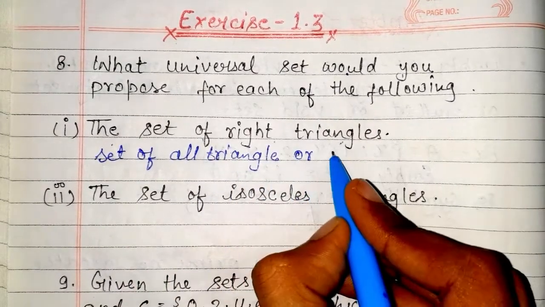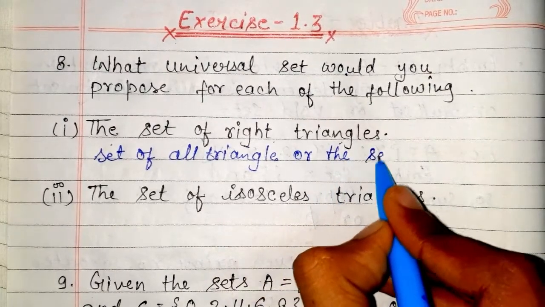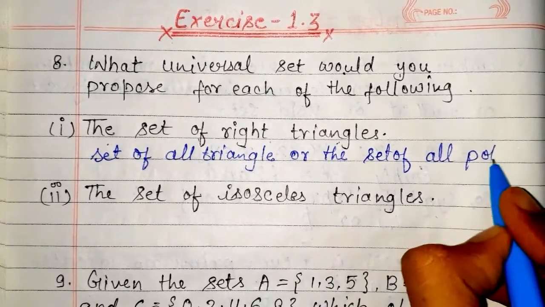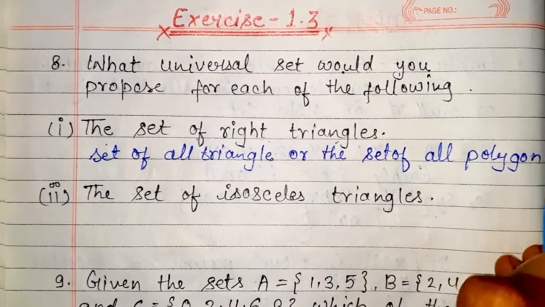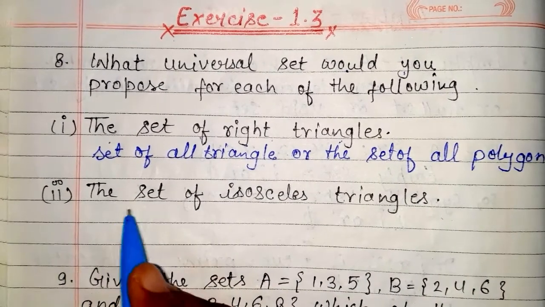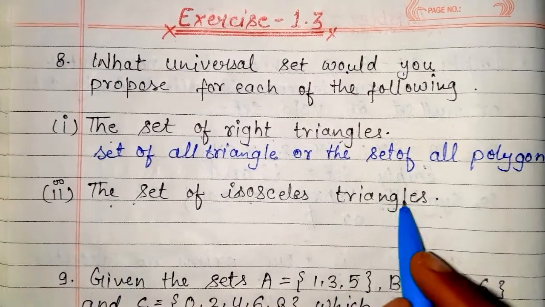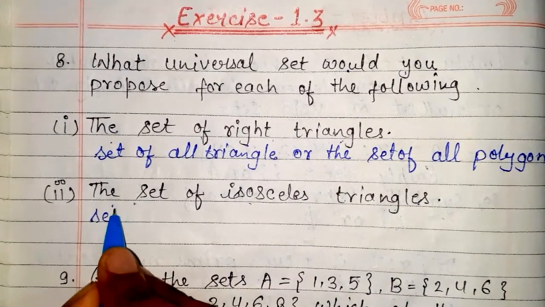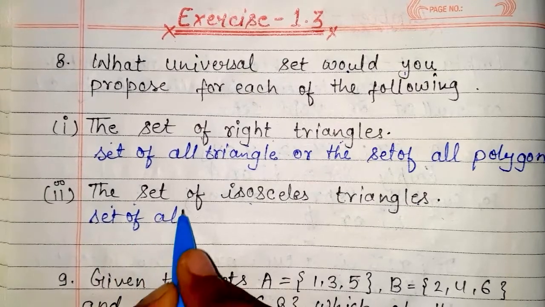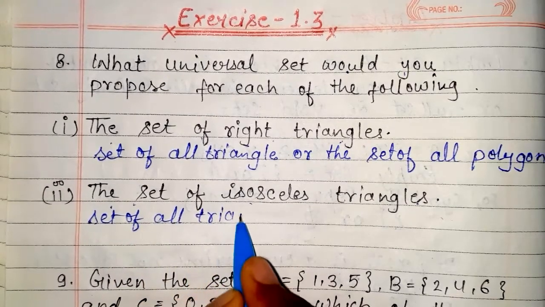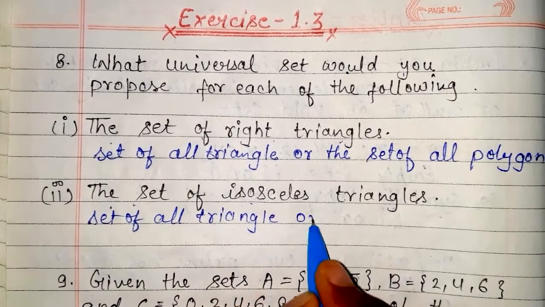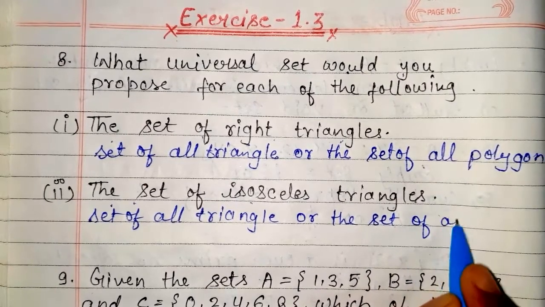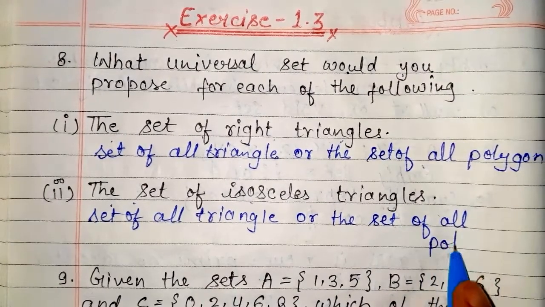और the set of all polygon. So the set of isosceles triangle, the same set will be suggested here. Set of all triangle or the set of all polygon.